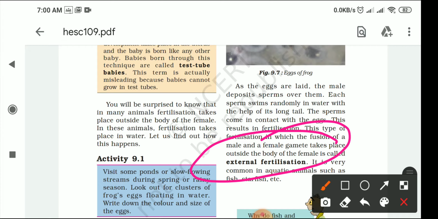This is called internal fertilization. Okay, so make sure. Sometimes it also comes like that. You have to write the difference between internal and external fertilization.